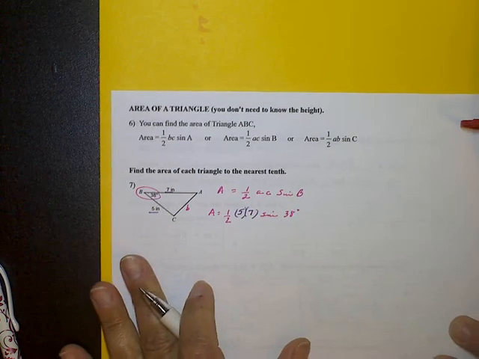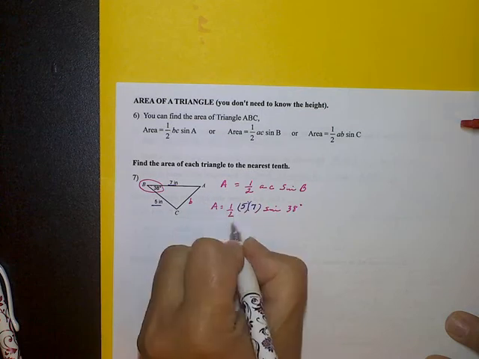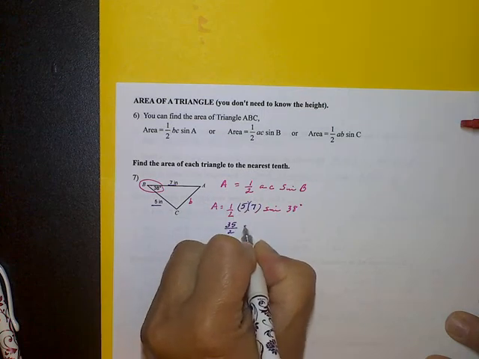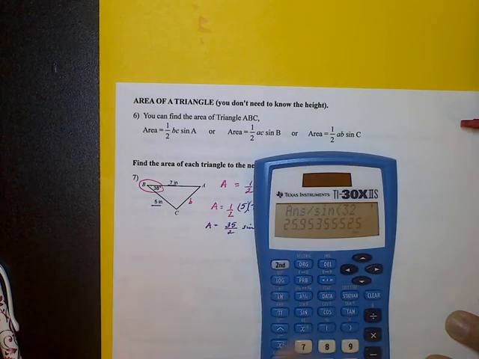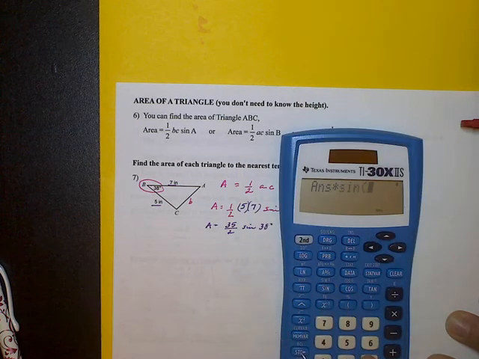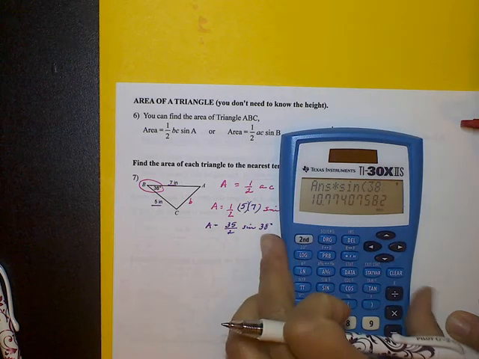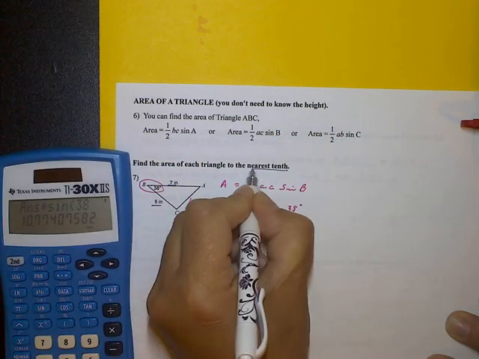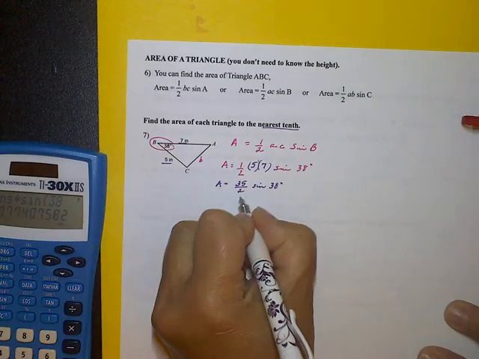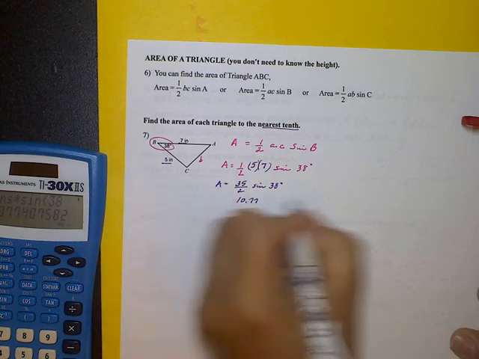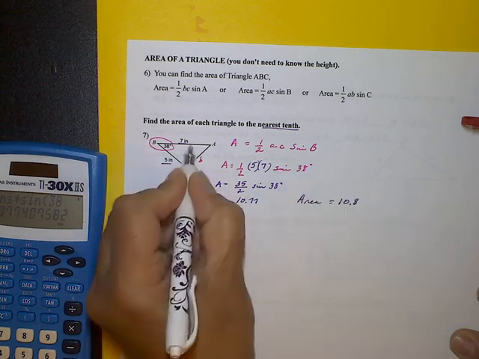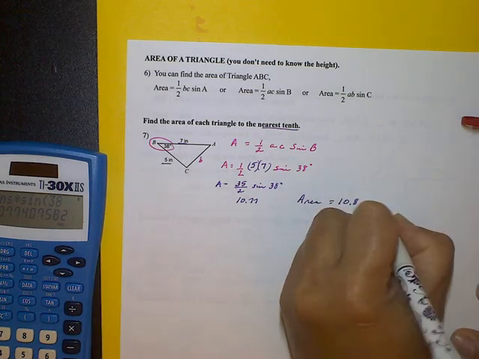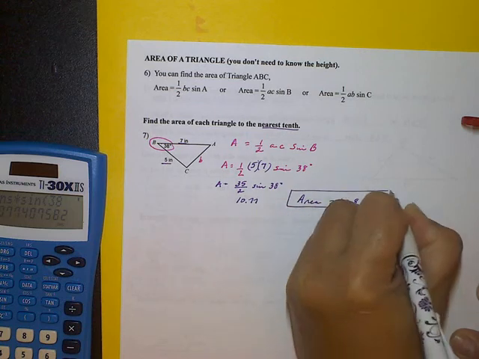All right, so let's go ahead and calculate this. This gives me 35 divided by 2, or 35 halves. And then if I put this in my calculator, let's see what we get. 35 divided by 2 times the sine of 38 gives me 10.77, and it says to round to the nearest tenth. So our 10.77 is going to give us the area is equal to 10.8. This is in inches, so remember area, the units are squared, and I am expecting to see the right units.